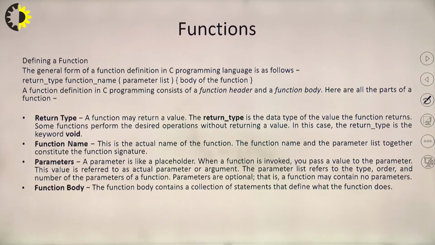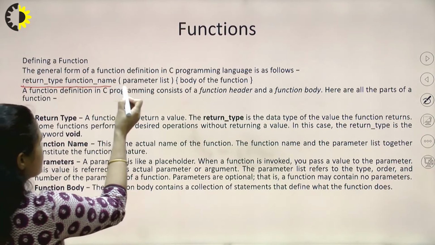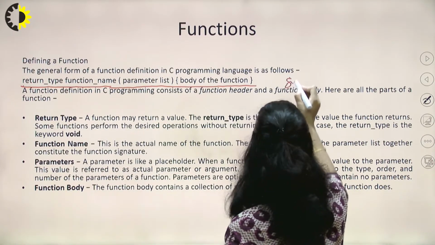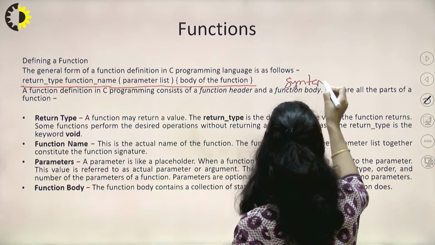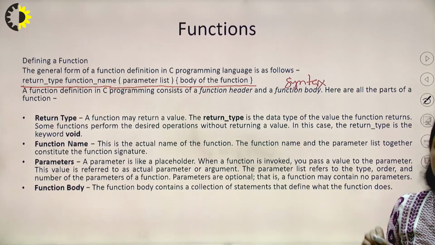Whenever we need to write a function, we should write like this. This is the syntax of function declaration.